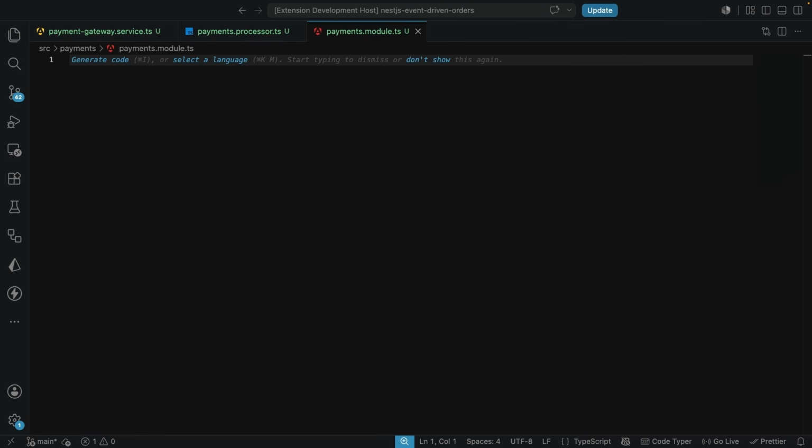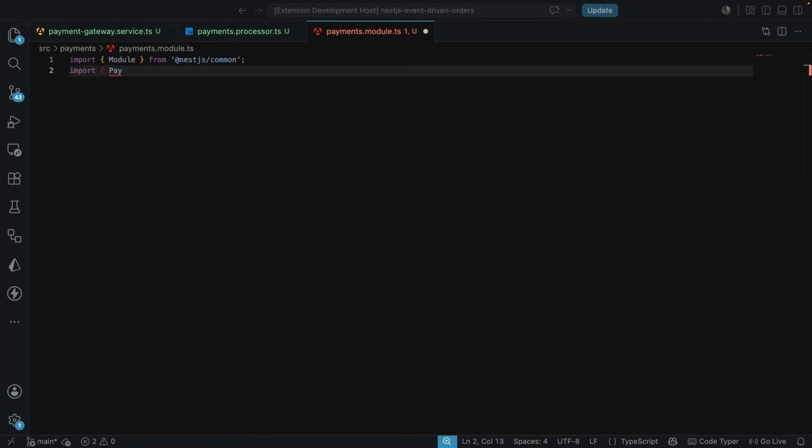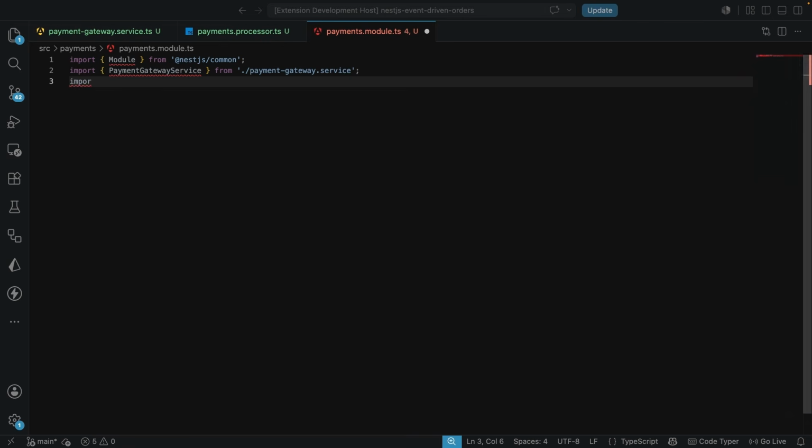Okay, so this is going to be pretty much quick. We are just going to be importing Module from NestJS common. And then we need to bring in the payment gateway service because we need to have this in the provider. So let's import the payment gateway service, which is going to be coming from the payment gateway service file. And we also need to make sure that we bring in the payment processor. So let's import payments processor, which is going to come from one level up, the same folder, the payment processor file.